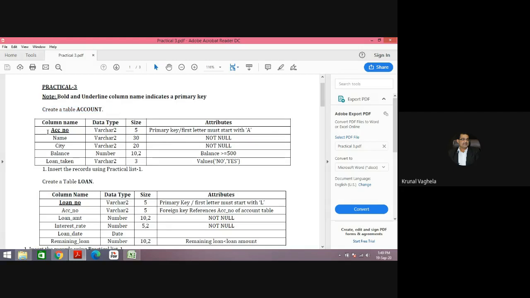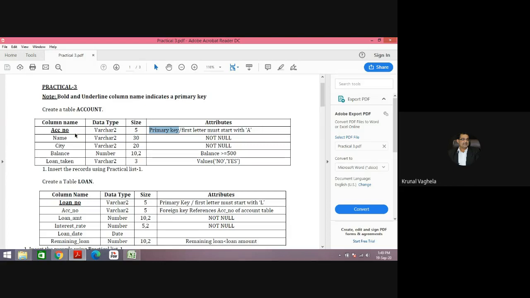Now let's see. First, our column is ACC underscore number, data type and size are the same. But here constraints are mentioned in the last column. So the first constraint is primary key. I want account number to be my primary key. Now, the key concept we have already discussed in the lecture. So let's repeat it over here.